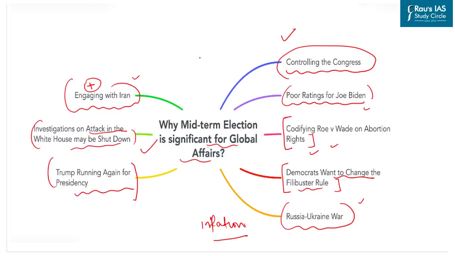Thus, these midterm elections are being followed closely throughout the world, and India is no exception to it, as the result of the midterm election may change India's future relations with the United States, as the return of Donald Trump to the White House may improve the ties of the present government, as they share similar political ideologies and priorities.